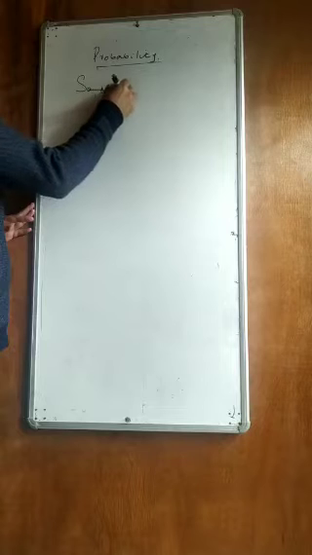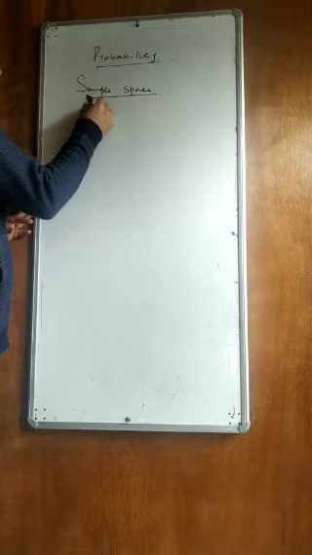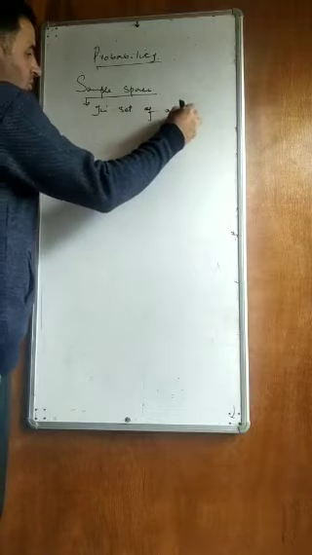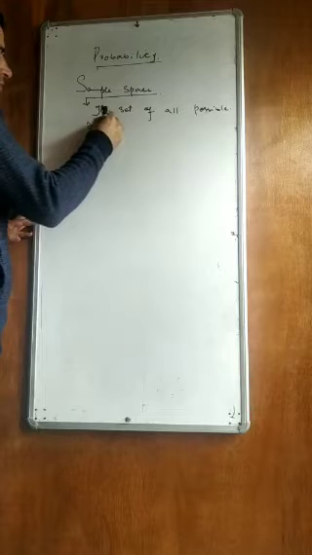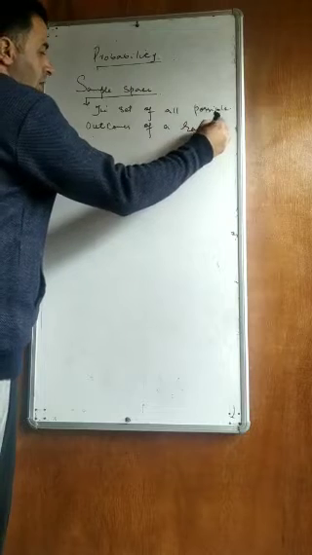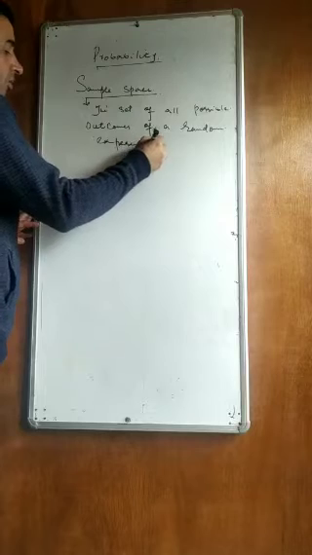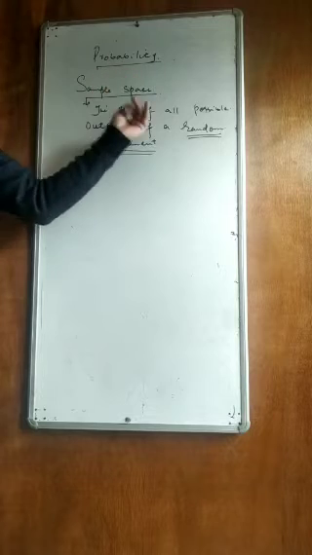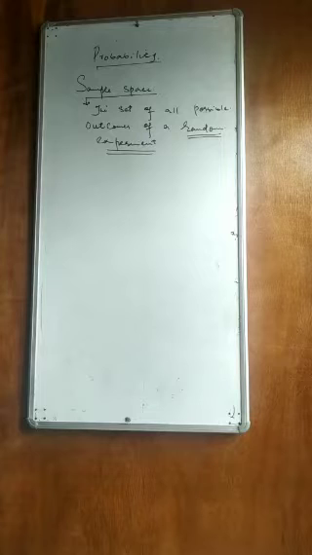What is the sample space? Sample space means the set of all possible outcomes of a random experiment. The set of all possible outcomes of a random experiment is called sample space.